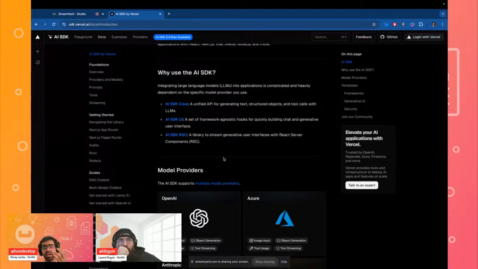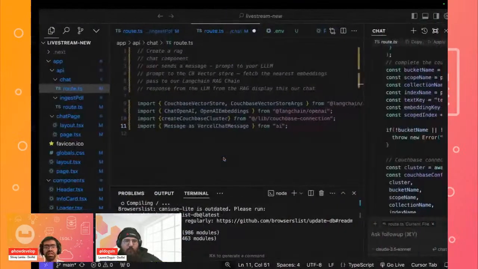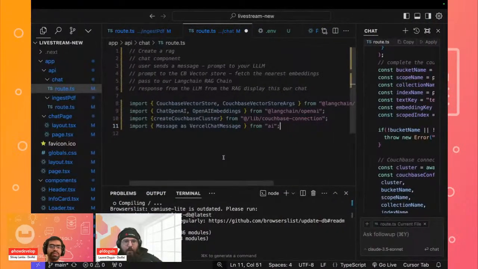This is a great SDK that you can use, especially if you're building a Next.js, React or Svelte application. It's more specific to the front end side, but if you are using Angular, then of course it might not be that helpful.